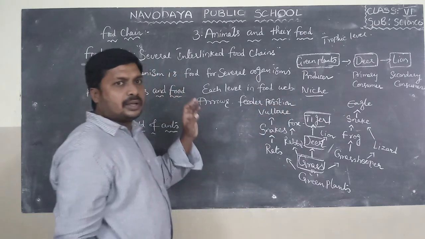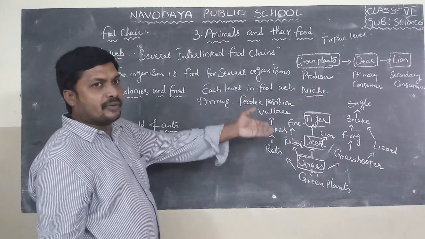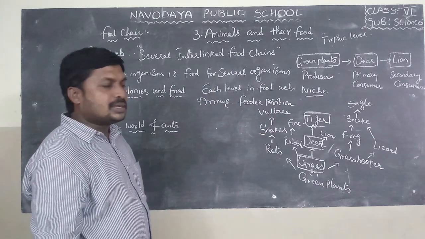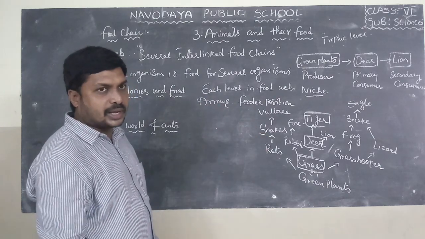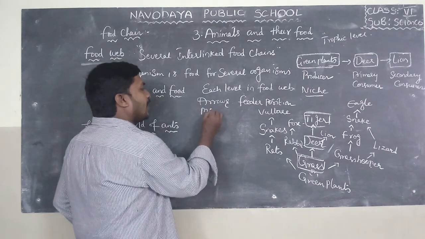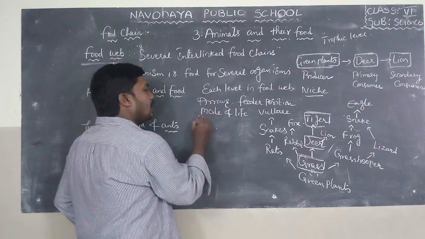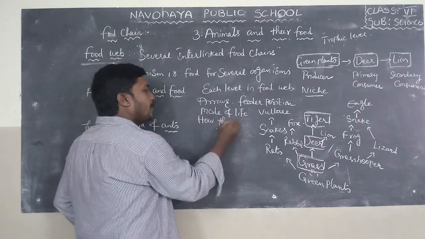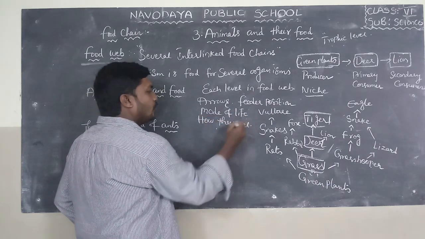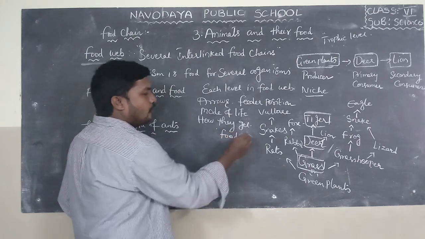The arrows in between each level are known as feeder position, and mode of life, and how they get food. So this is about food web.